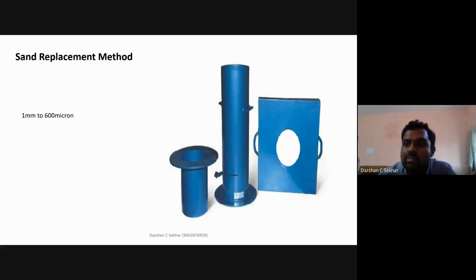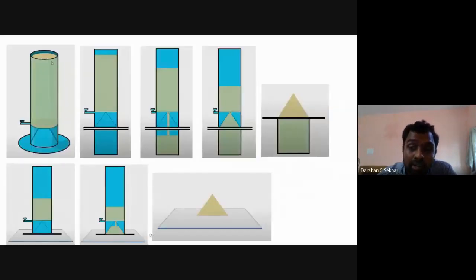Once I have done this, I should put the sand in such that only the top 1 centimeter is visible to me. I will not fill the entire height. Ensure that it is 1 centimeter just by eye level. No need to put a scale and check it. If you feel it is 1 centimeter by eye, that is sufficient. You need not go into detail.